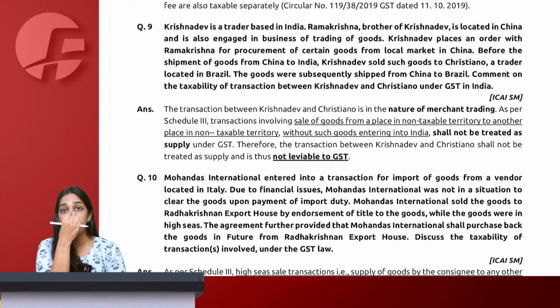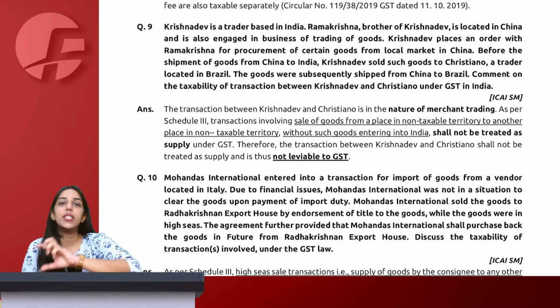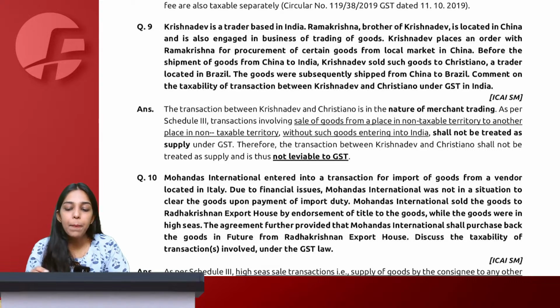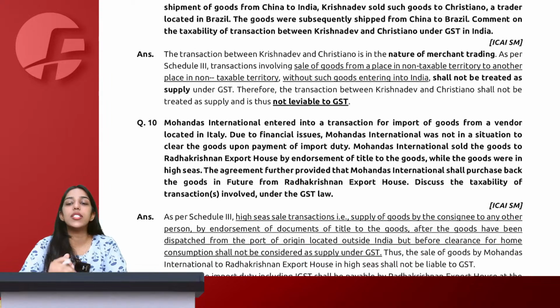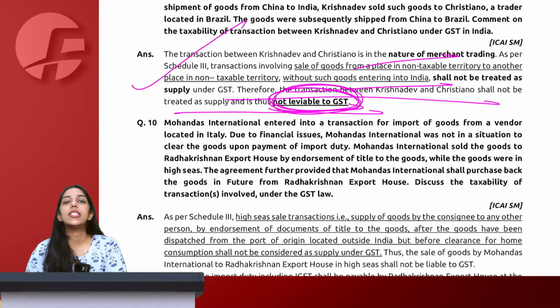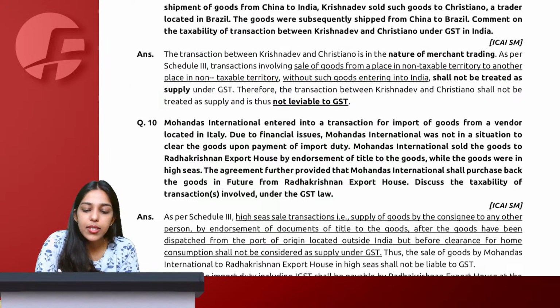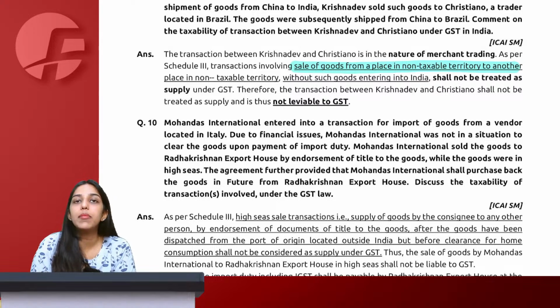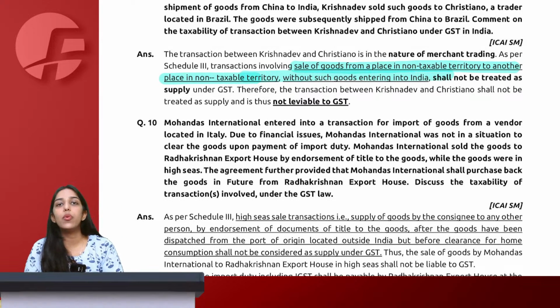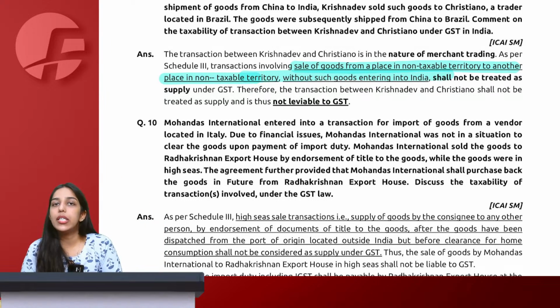Then second paragraph, you will explain to them that the goods have straight away gone from China to Brazil and they have never entered into India, and therefore final conclusion says that this shall fall in the negative list of GST and it will not be leviable to GST. The language, if you want to match, okay, let's see. See, sale of goods from a place in non-taxable territory to another non-taxable territory without goods entering into India. Ditto, word to word, same language that we read in our notes.